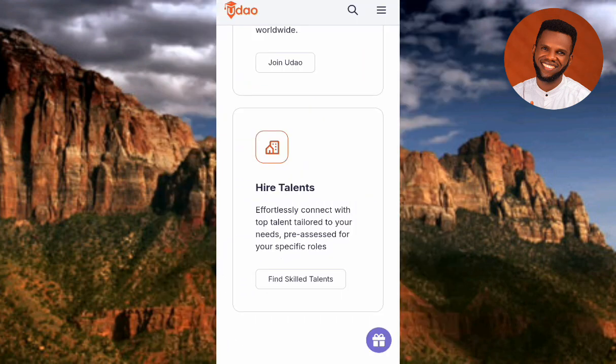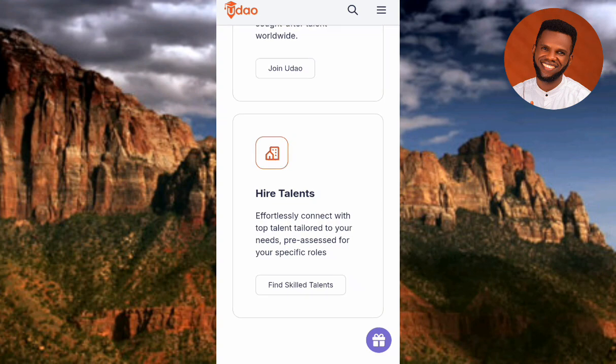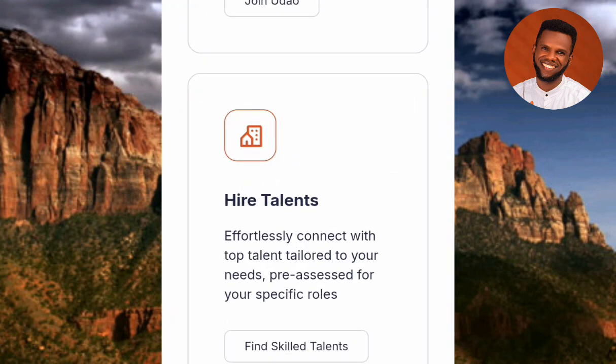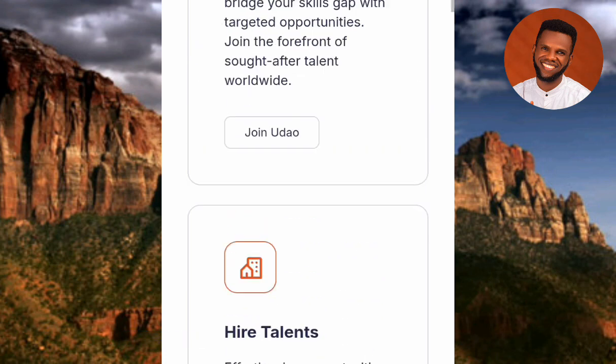So guys, now you can see the next one there. They said hire talents, effortlessly connect with top talent, tailored to your needs, reassessed for your specific roles. If you're looking for those who are actually skilled, those who can do a job for you perfectly fine, then you can tap on where it is written find skilled talent. They will be able to get them to do the job for you.